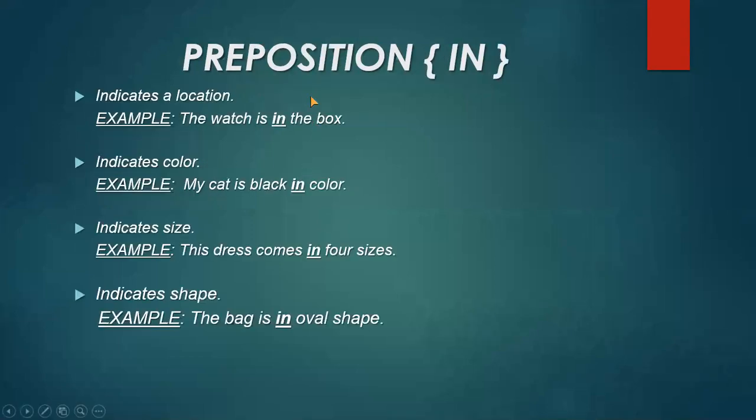The first one is preposition. I'm going to discuss the uses and the examples of different prepositions here in this lecture. And first of all, I'm going to tell you what a preposition is. Preposition is a part of speech, and it is a word which shows the relation between a noun or a pronoun and some other word in a sentence.